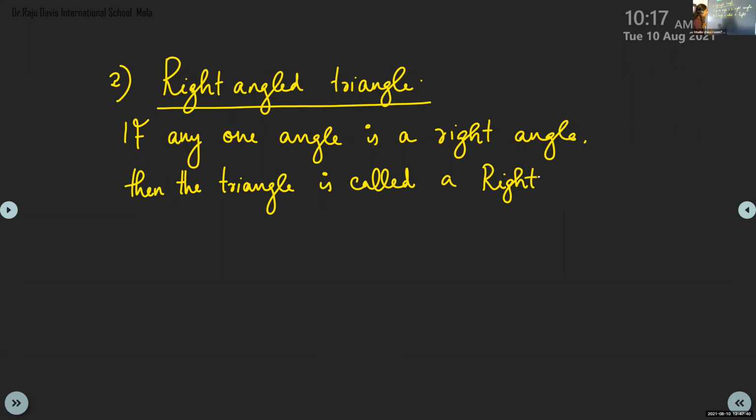Always use that word, right angled. Okay, children, right angled triangle.